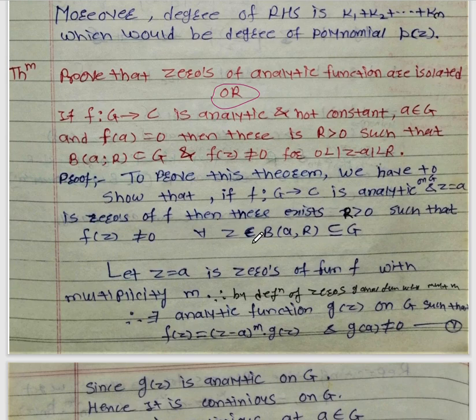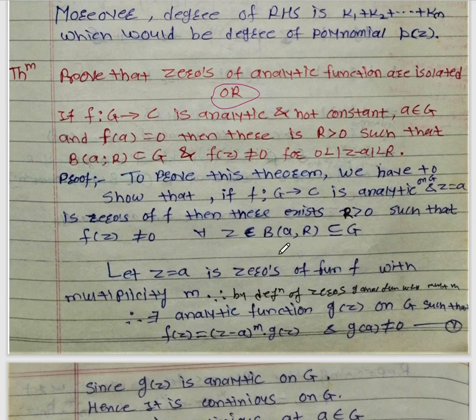Okay, so we have to show that if f: G to C is analytic on a region G, and z equal to a is a zero of the function, then there exists capital R such that f of z is not equal to 0 for every z belonging to the open circle with center a and radius R which is contained in G. Okay, so let us suppose that z equal to a is a zero of the function f with a